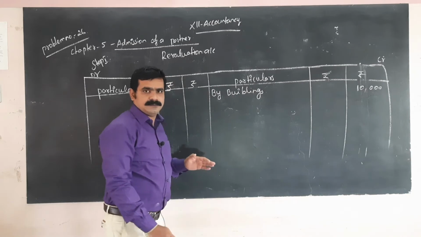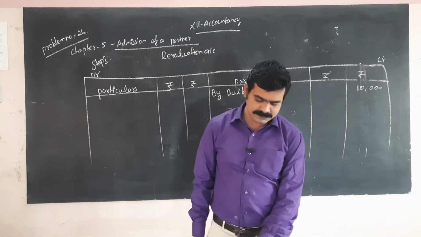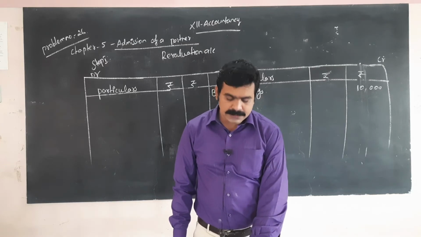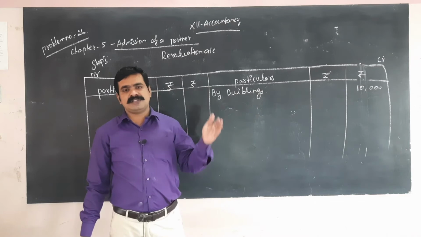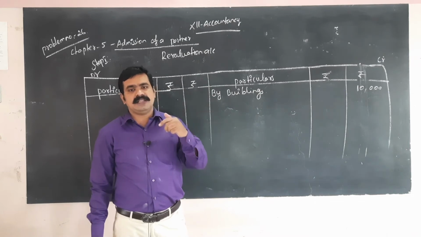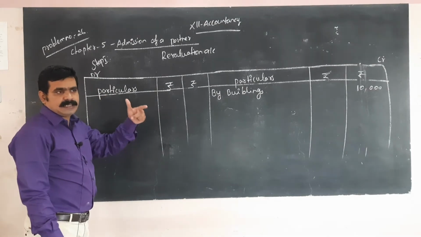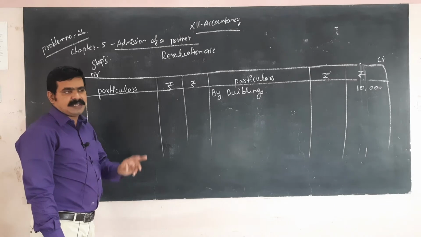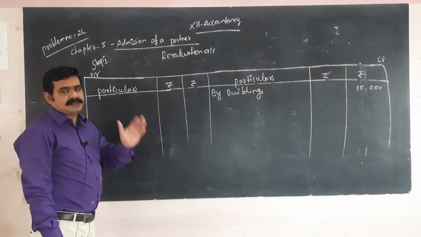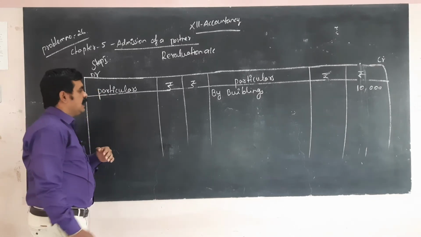Okay, building 10,000. Next, debtors 18,000, but in assets 20,000. So the adjustment amount is lower than the balance sheet, that is called loss. In the balance sheet, the total amount of debtors is 20,000. In adjustments, the debtors amount is 18,000. So 2,000 is a loss.